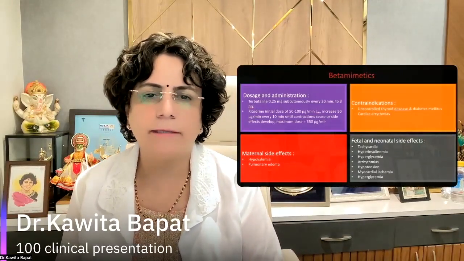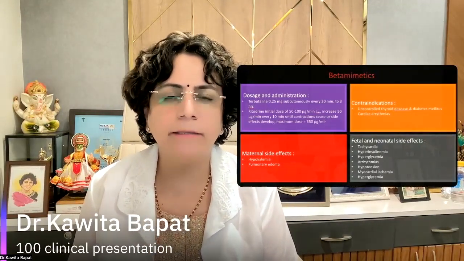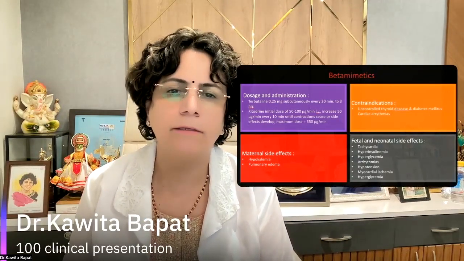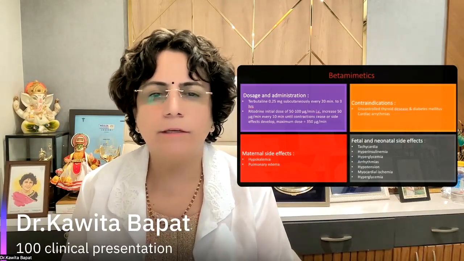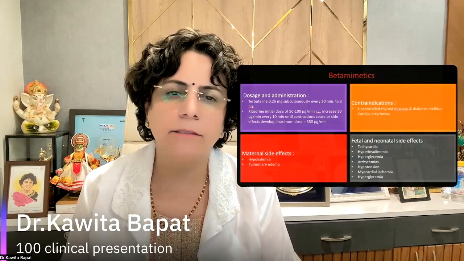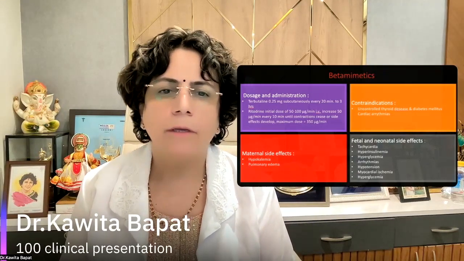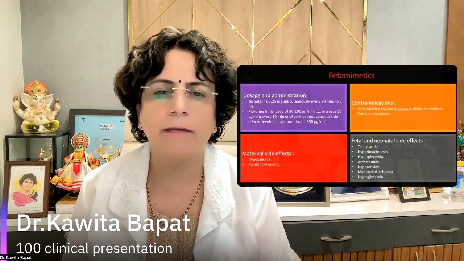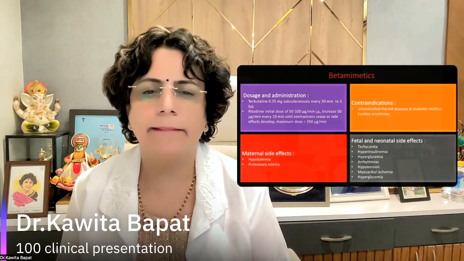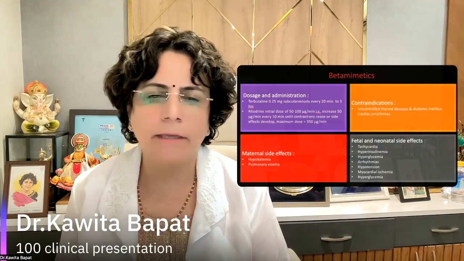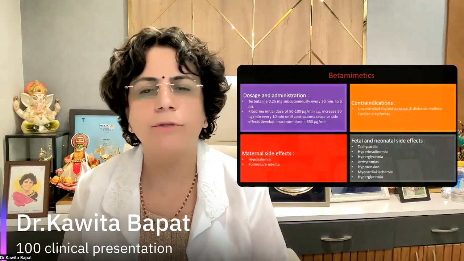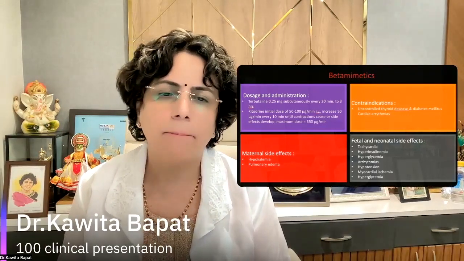Then the beta mimetics. The doses: the terbutaline is 0.25 milligram subcutaneously every 20 minutes to 3 hours. And the ritodrine, the initial dose is 50 to 100 microgram and it is given IV, 50 microgram per minute every 10 minutes until contraction ceases, and then thereafter, if any side effect, the maximum dose that can be given is up to 350 micrograms per minute.